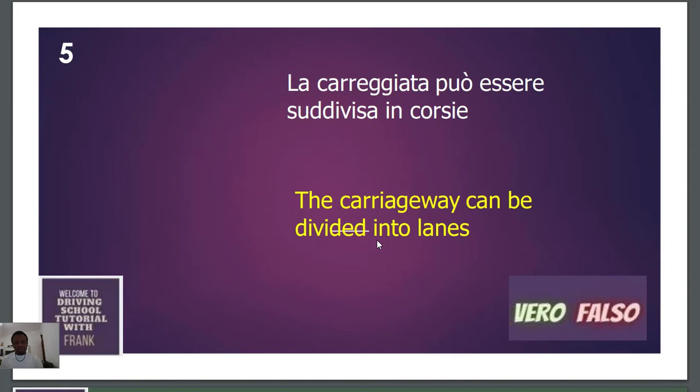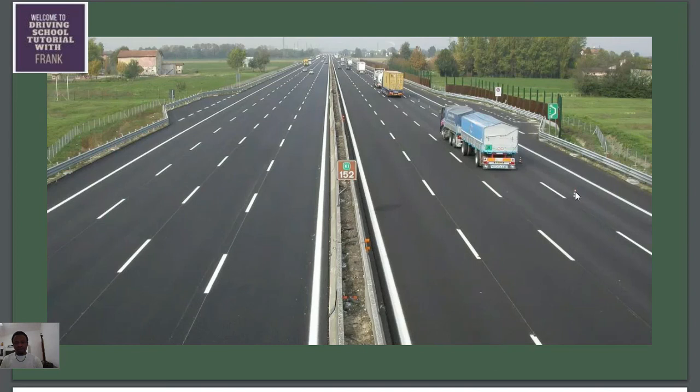Going to question number 5, which says la carreggiata può essere suddivisa in corsie, which means the carriageway can be divided into lanes. For example, this kind of road, how many do we have? We have one carreggiata, which is from this white continuous line to this other white continuous line. Now one carreggiata, that is from here to here.